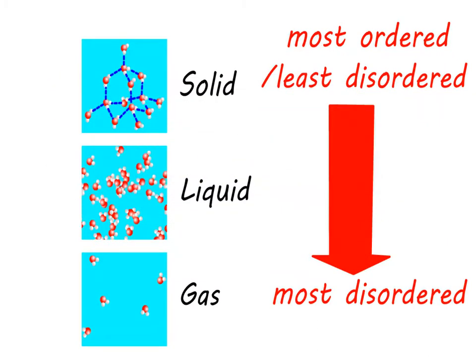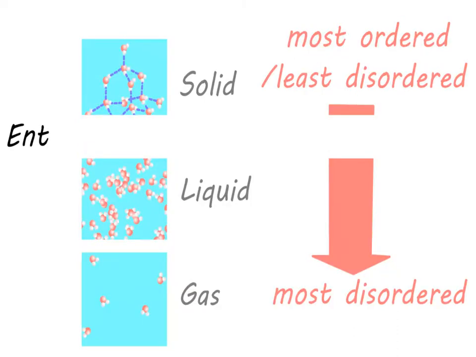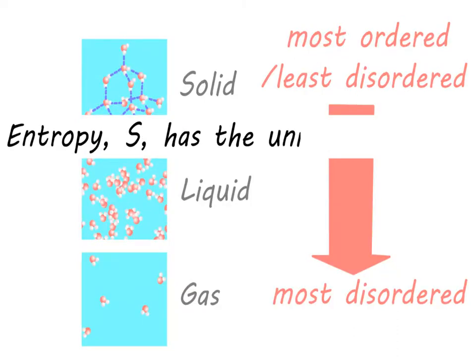In the case of the states of water, we can see that the entropy, the amount of disorder, is dependent on temperature, with an increase in disorder with increasing temperature. Entropy therefore has the units of joule per Kelvin per mole.